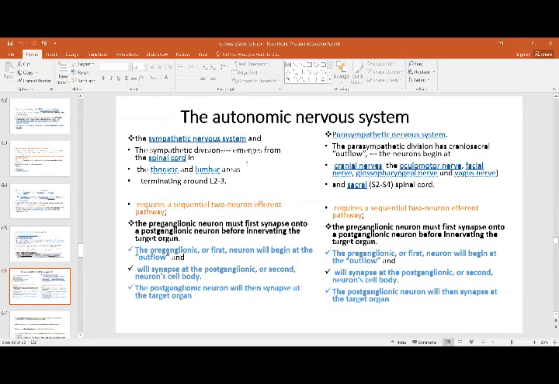Now, if you compare the sympathetic nervous system and the parasympathetic nervous system, the sympathetic emerges from the spinal cord in the thoracic and the lumbar area. That is why, till L2 and L3, we call it the thoracolumbar outflow. Whereas parasympathetic outflow begins from cranial nerves and the sacral region, craniosacral. That is, certain cranial nerves give you parasympathetic fibers: the oculomotor nerve, facial nerve, glossopharyngeal nerve, and vagus nerve, and the sacral is S2 to S4. Only the parasympathetic pathway is this.